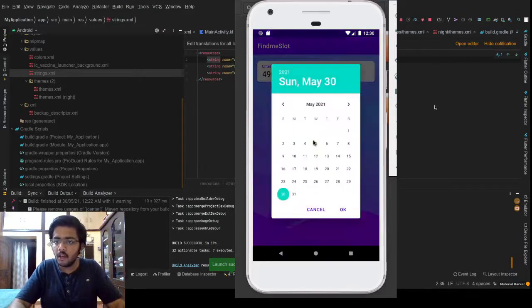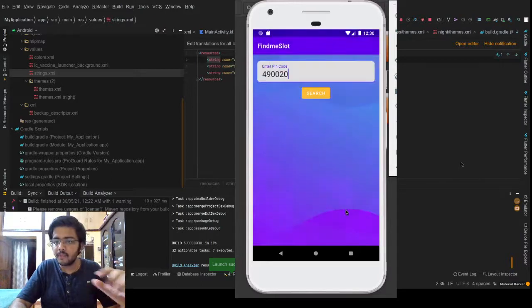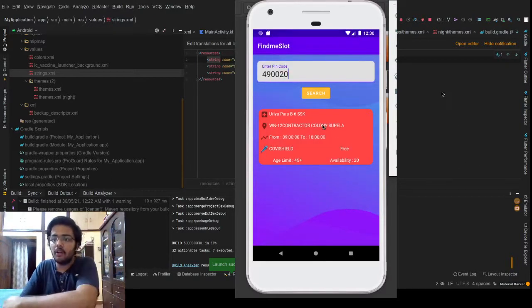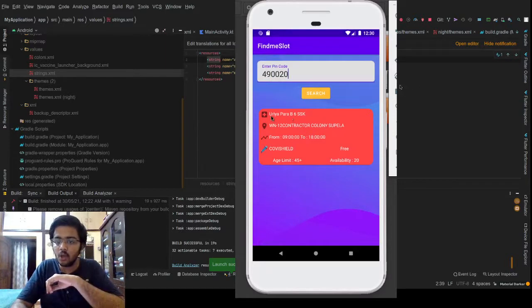Let's say the date is 31st May, Monday. You can see that there's actually a slot available, and this slot goes by the name Uria Para. It shows the address of that place and the timings as well. Again the age bar is 45 plus, and the brand of vaccine used here is Covishield.